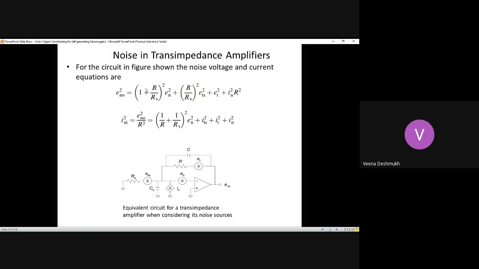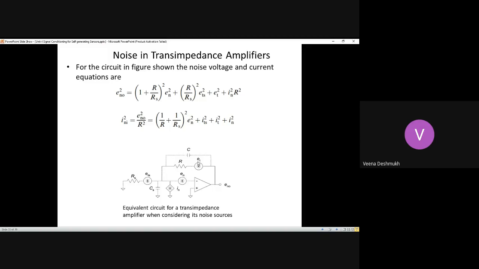So EN square, this is the plus ETS. ETS is applied exclusively at the inverting terminal. So because of that, R by RS, the inverting gain, and because it is square, the minus term is cancelled out. So whatever is the voltage available, that square into the square of the resistor values. Plus ET is the gain due to the feedback resistance R.